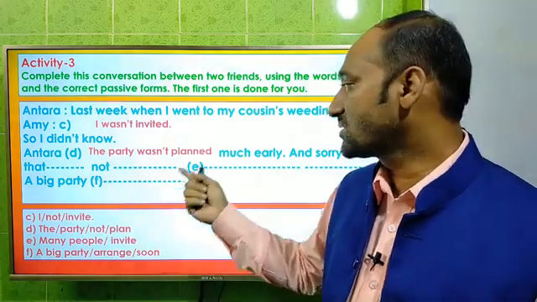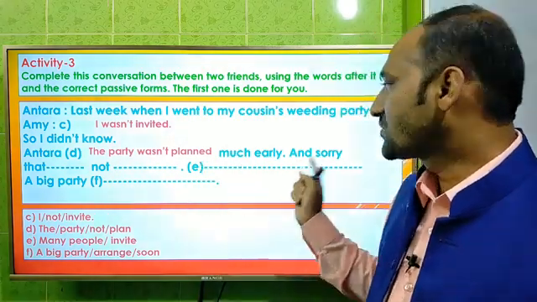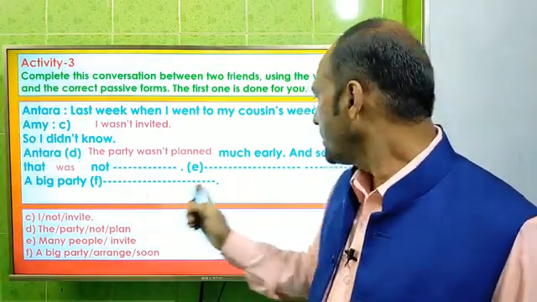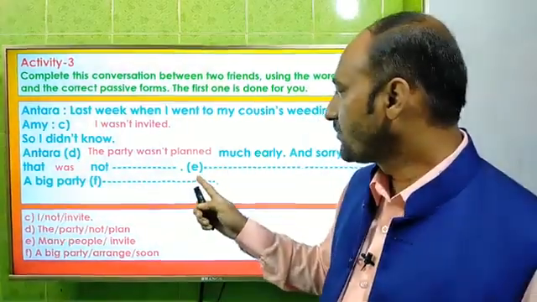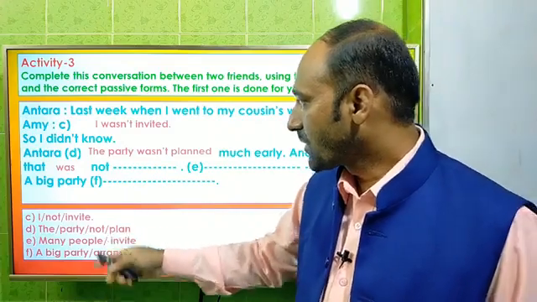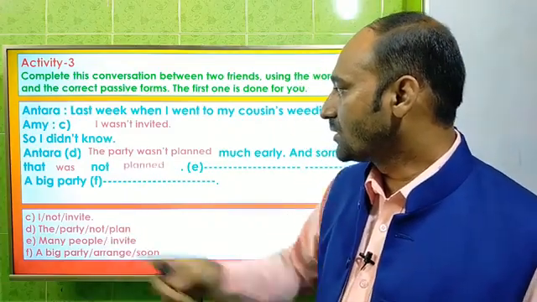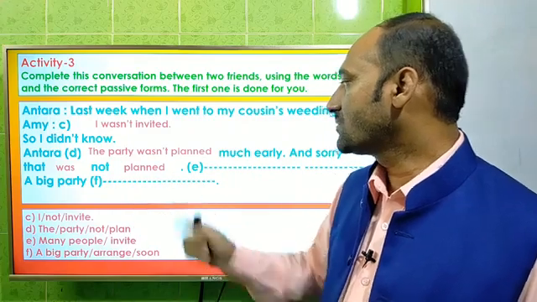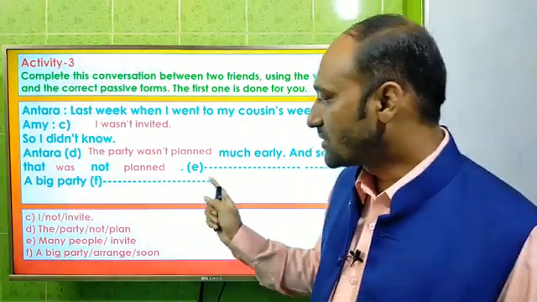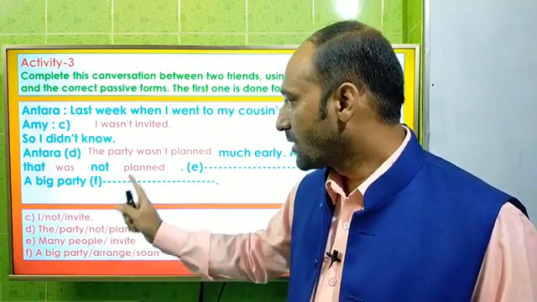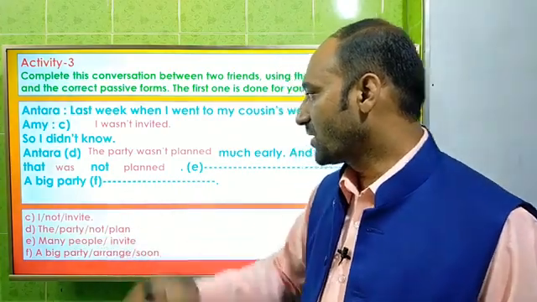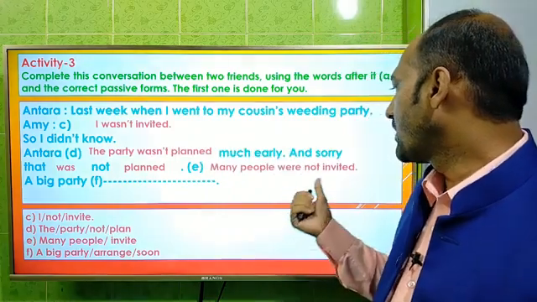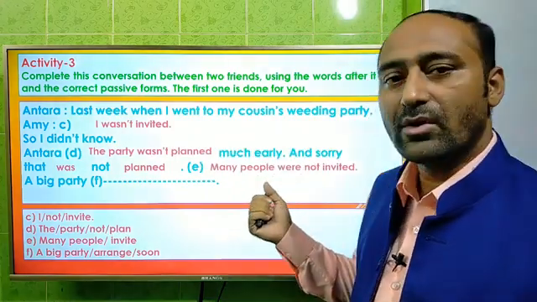That party wasn't planned much early, and sorry, that was not planned. Okay. And now number E, the clue is "many people invite." That means it will be in passive form, "many people were not invited."